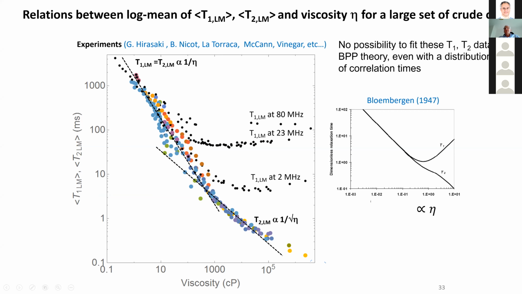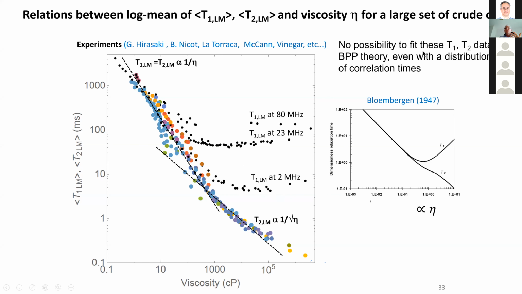For a very large set of crude oil from 1 centipoise to 1 million centipoise. So we have a collection of data from George Irazaki, Benjamin Nico, and so on. And we observe here for T1 and for T2, at very small viscosity, you observe the Stokes-Einstein that T1 and T2 are proportional to the inverse of viscosity. So that's the normal rotation effect. And then T2 doesn't depend on the frequency, but T1 depends drastically on the frequency and evolves to a plateau. That's the plateau at 2 megahertz at 23 and 80. So how could you explain this value?